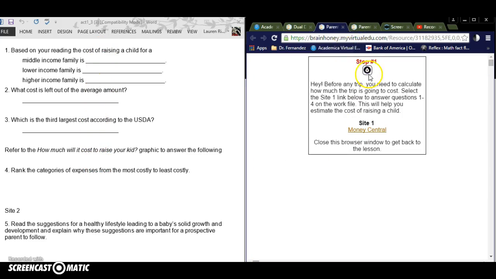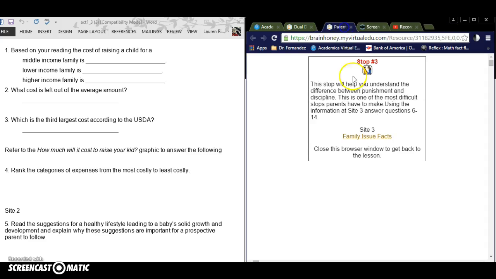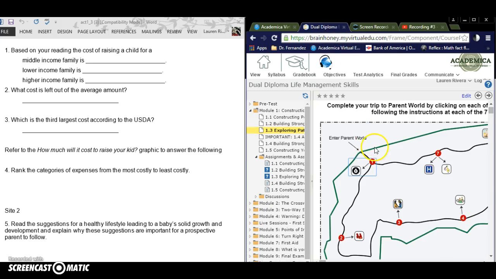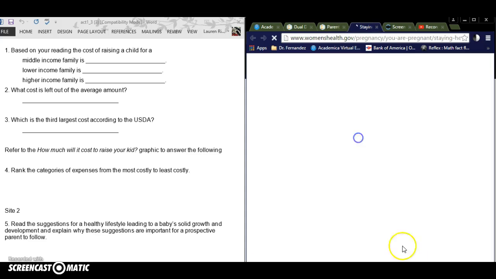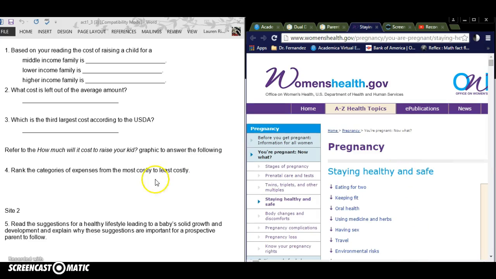Then, when you're done, you can exit and go back to the original Life Management Skills course and go to Site 2. Site 2 is all about a healthy pregnancy and a healthy baby. Here is the question you will answer in your work file for Site 2.